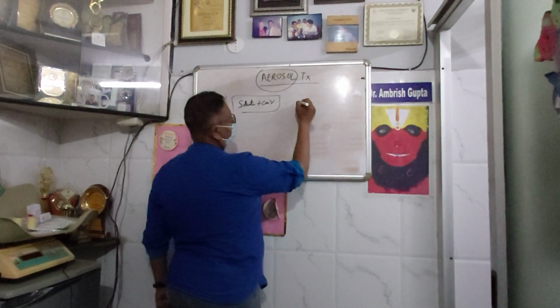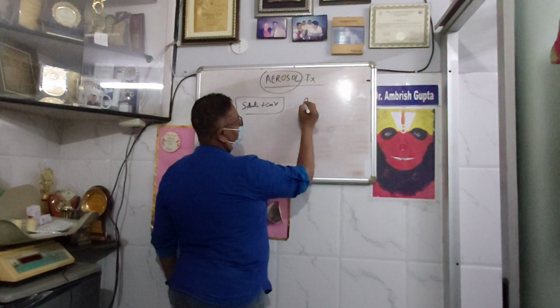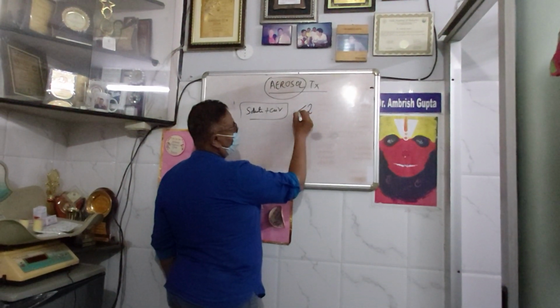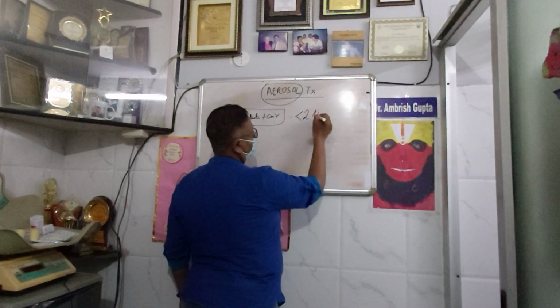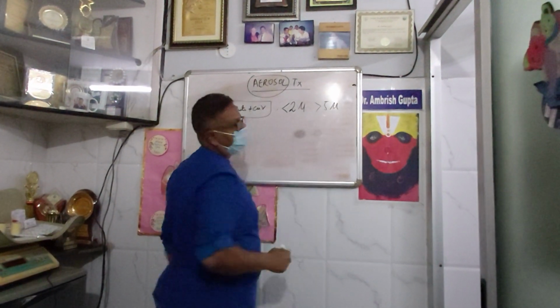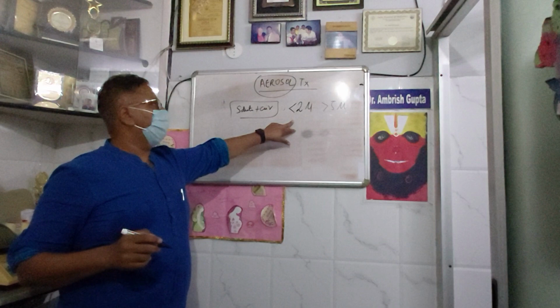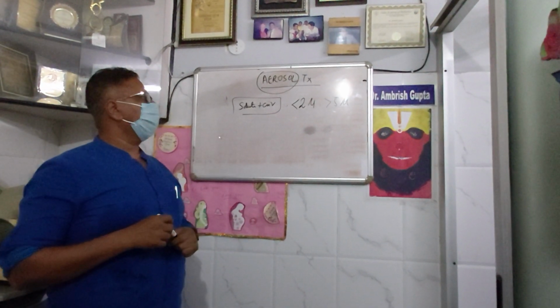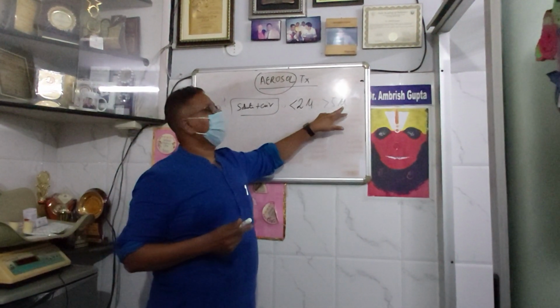The size of the solute should not be less than 2 microns and should not be more than 5 microns.